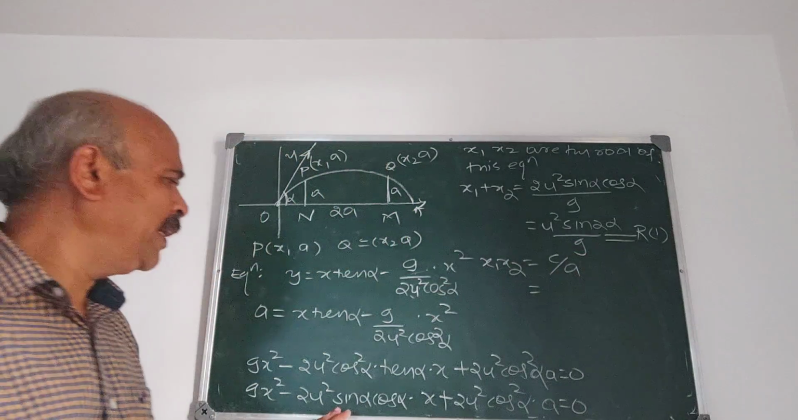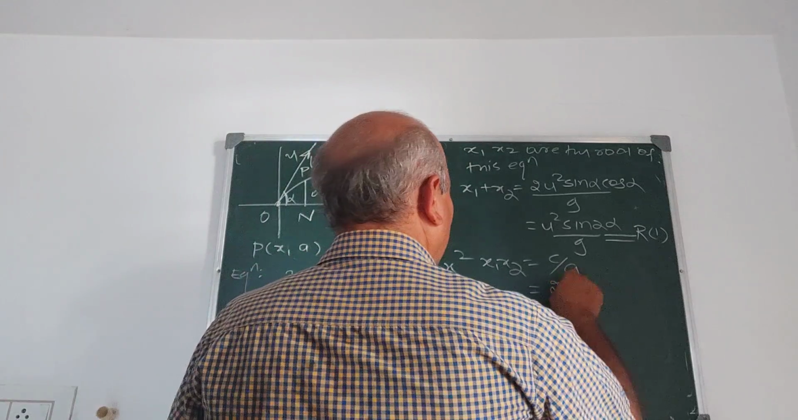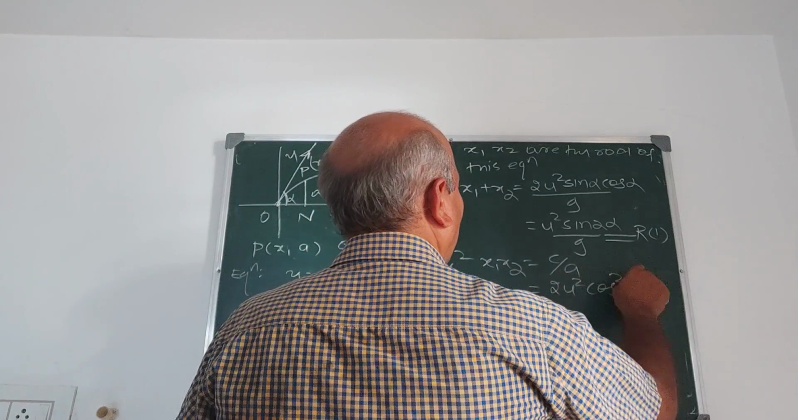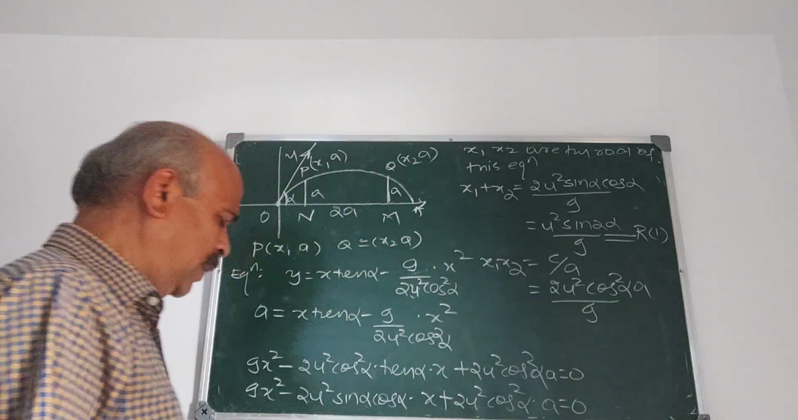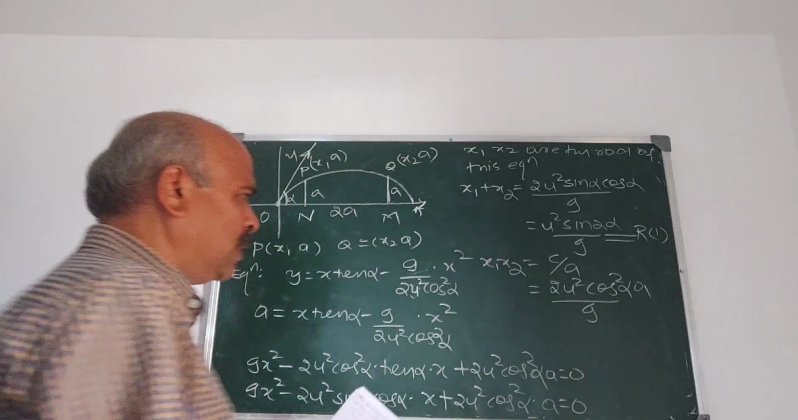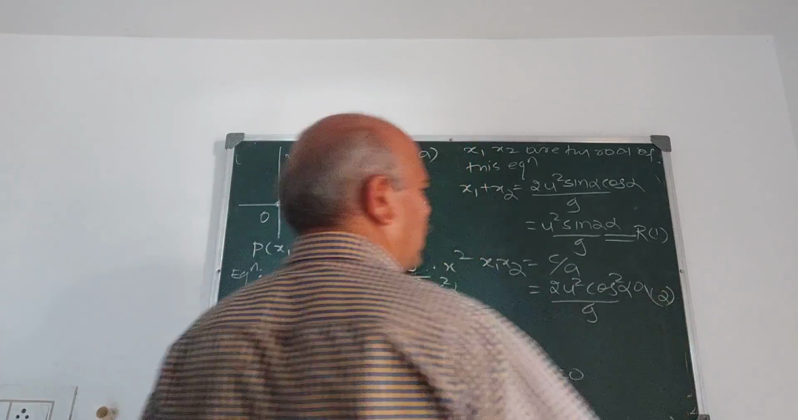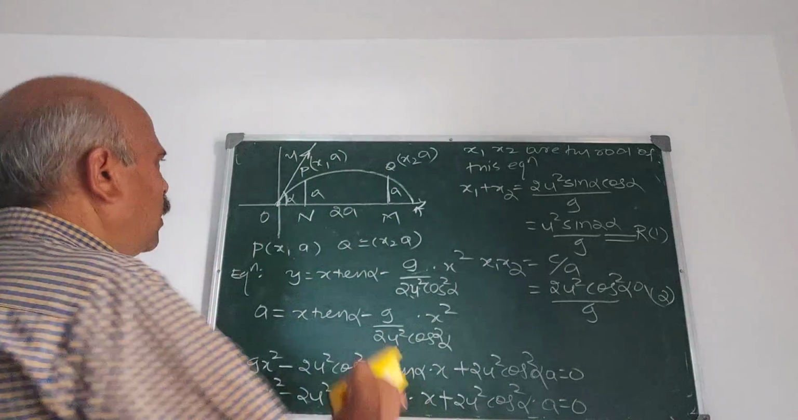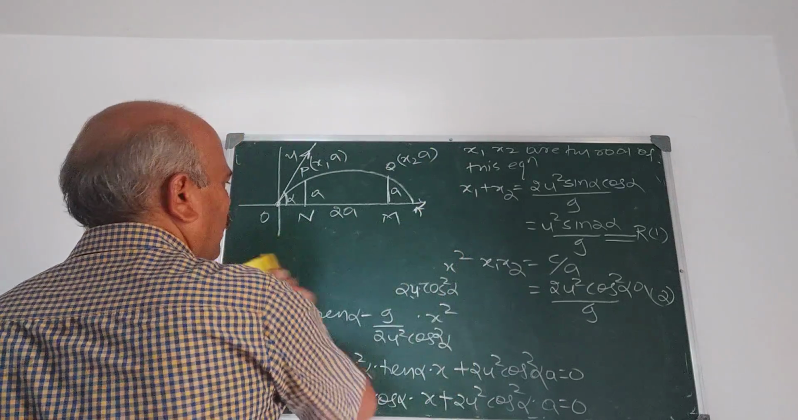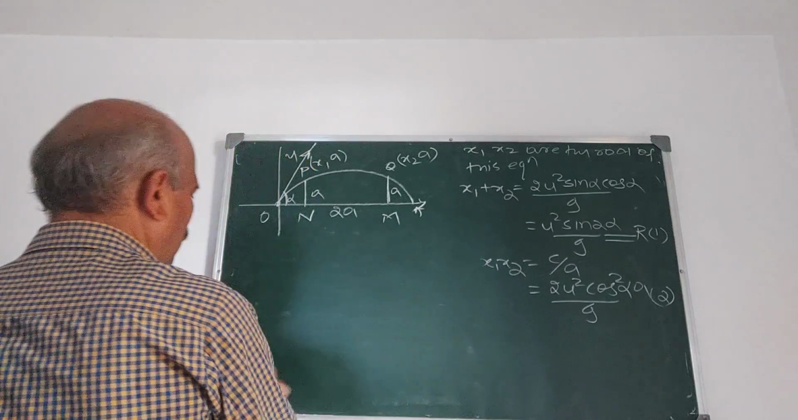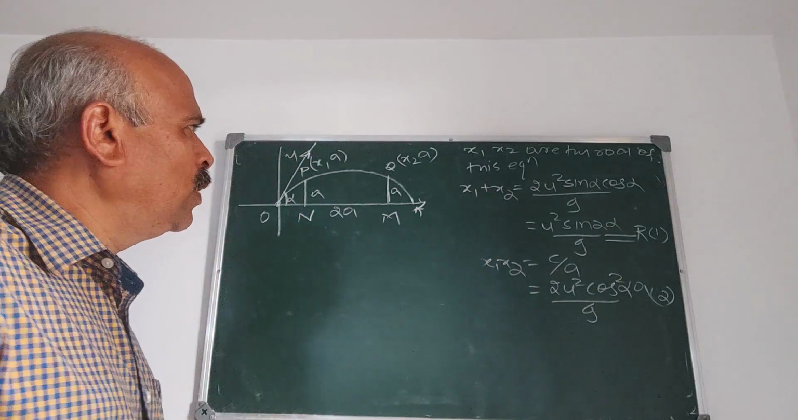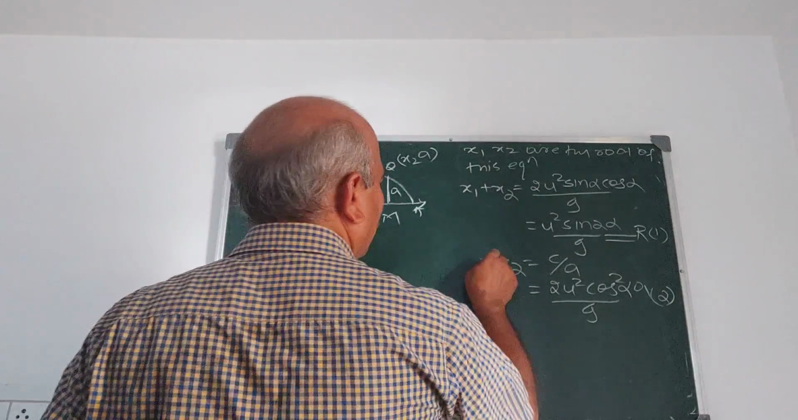x1 x2 is c by a. What is c? 2u square cos square alpha into a upon g. This is x1 into x2. Take this as 2, this as 2. I think these steps are clear. You followed up to this. We have x1 plus x2, x1 x2.